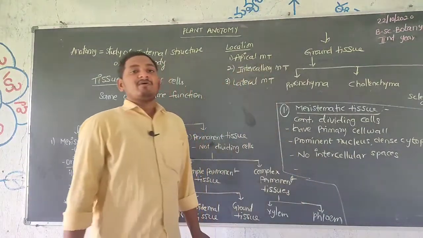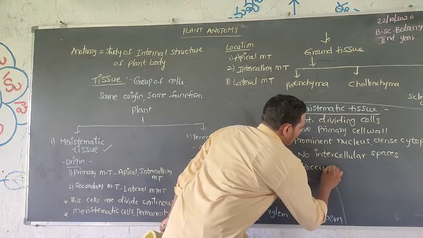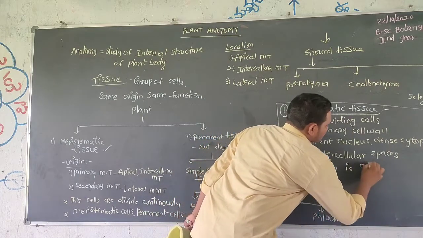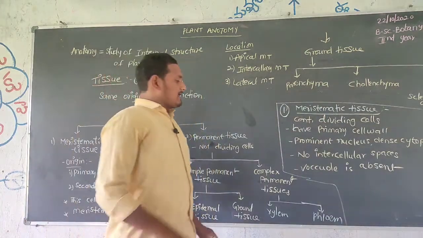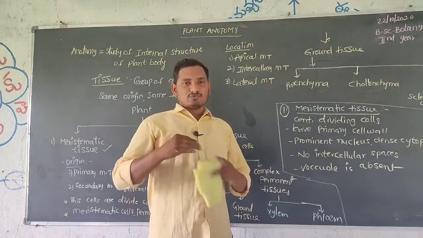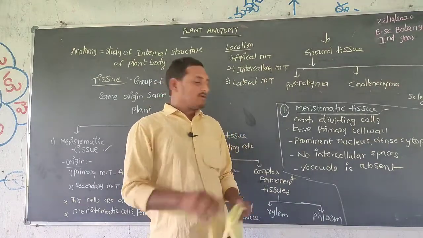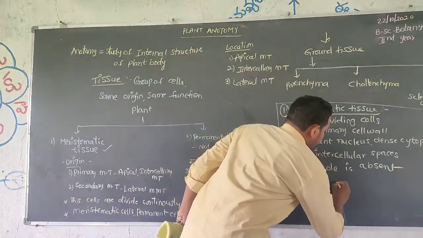Next, vacuole is absent. In normal plant cells, there is a large vacuole, but in these meristematic cells there is no particular vacuole.